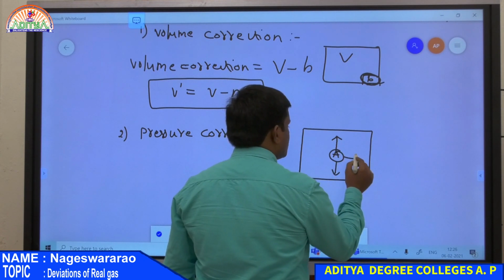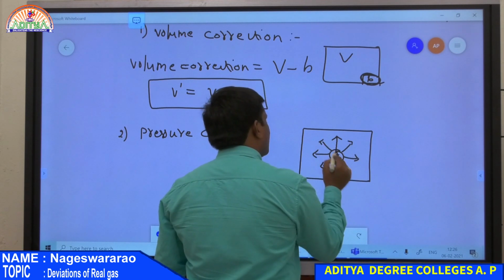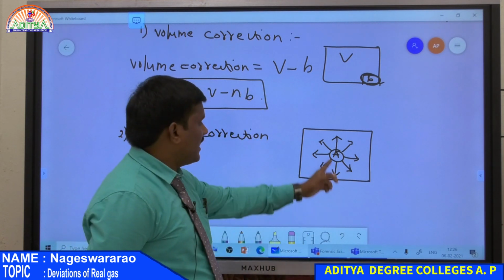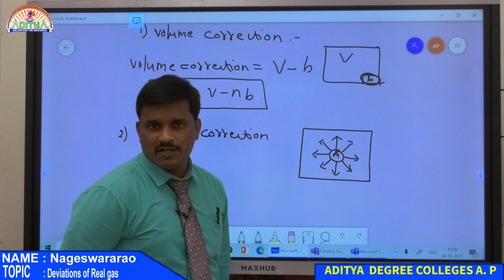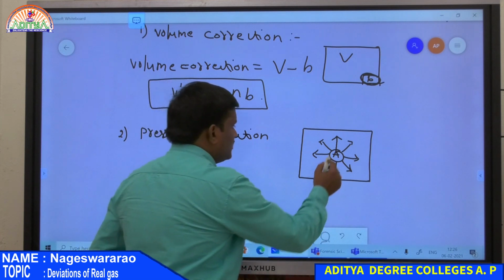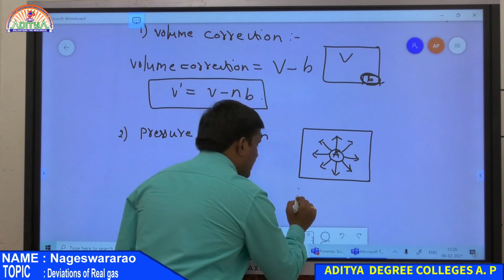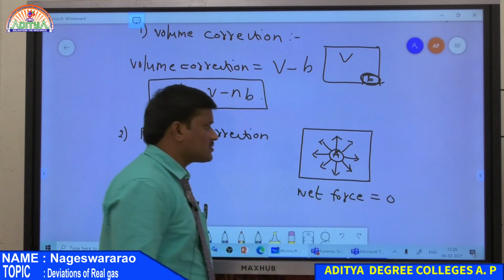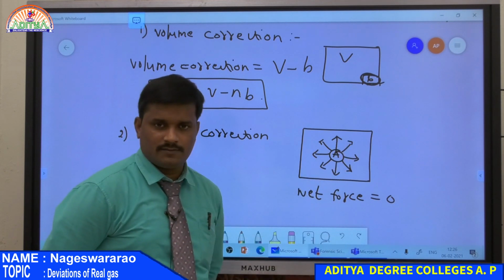It has forces of attraction in all directions, along the right side, along the left side, like this, but all are equal in magnitude. Therefore, there is no net force of attraction, because this force is cancelled by this one and again this is cancelled by this one. Net force is equal to 0 when we consider a gas molecule at the middle of the container.